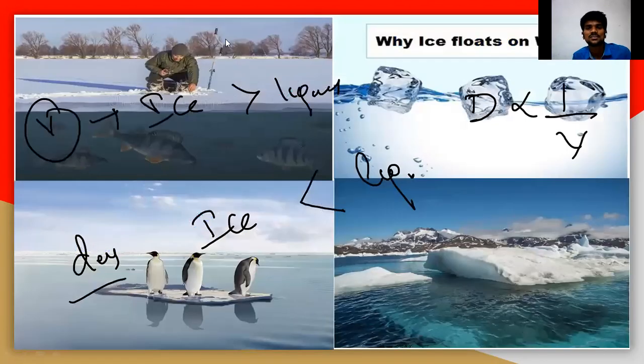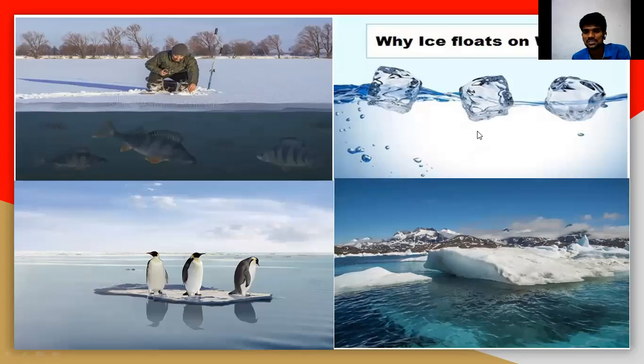See here, the ice floats on water. Always the ice floats on water because the density is very low compared with the water molecule. See here, the icebergs present in the ocean. The icebergs present in the ocean, in the glaciers like that, can be called a glacier. The ice generally floats on water because the density is very less, because the volume is very high. Density and volume are inversely related to each other. The volume is very high, so density will be very low. Hence it can float on water.